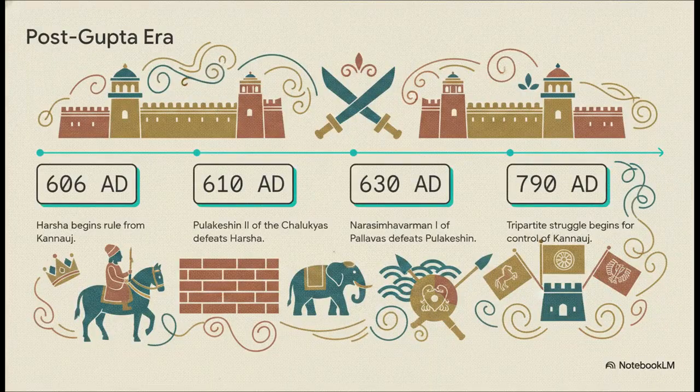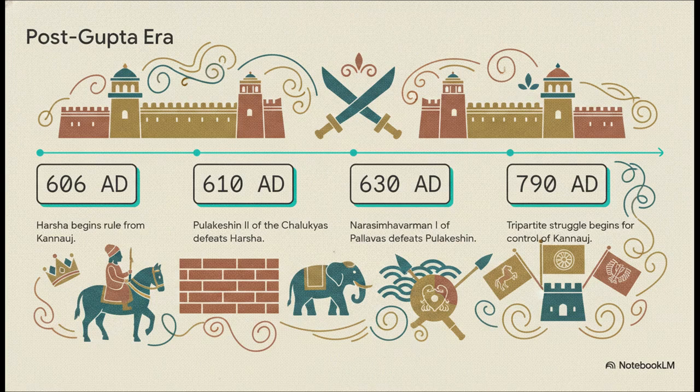But after the Guptas fell, the political landscape became a dizzying Game of Thrones. In 606 AD, Harshavardhana managed to consolidate power in the north, ruling from Kannauj, but when he tried to expand south, he hit a brick wall. He was decisively defeated in 610 AD by the powerful Chalukya king, Pulakeshin II.